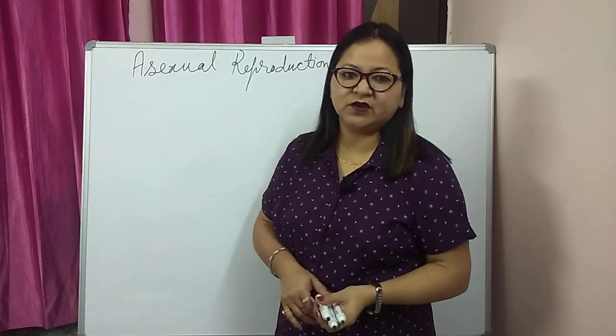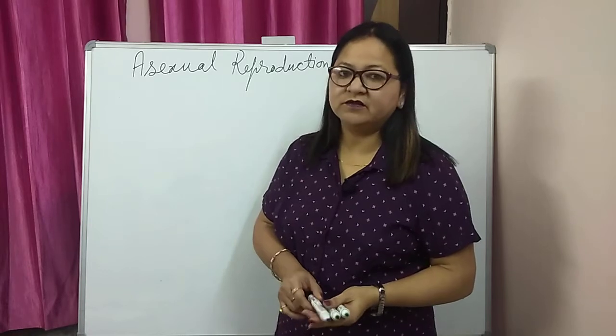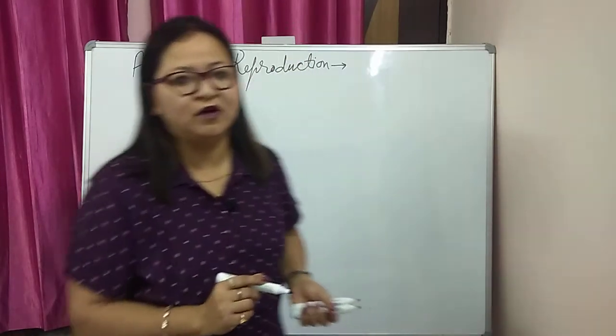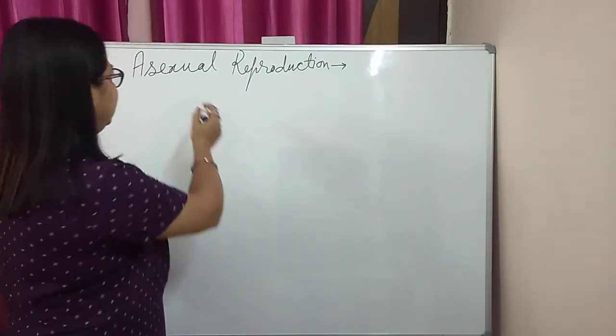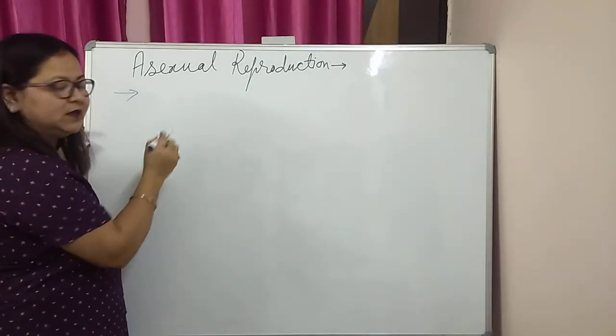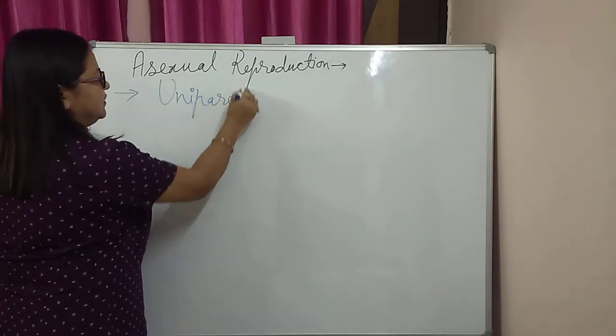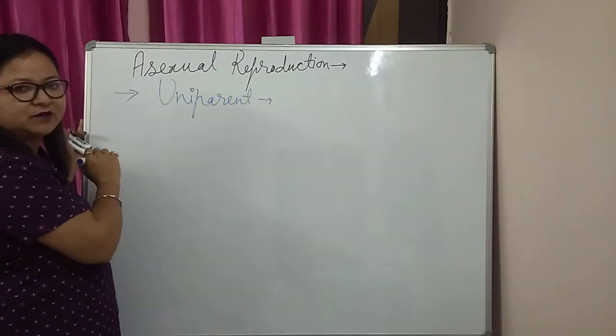Today I will explain asexual mode of reproduction in organisms. First we will discuss the common features of asexual mode of reproduction. In asexual mode of reproduction, the first important thing is that it is uniparental. Only one parent is involved in the formation of offspring.